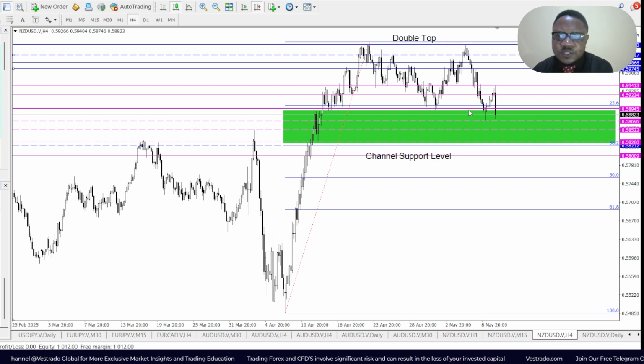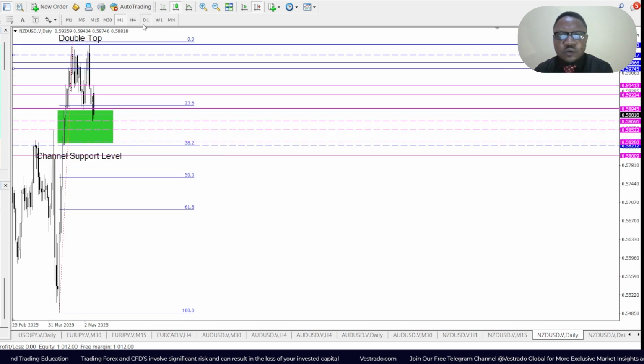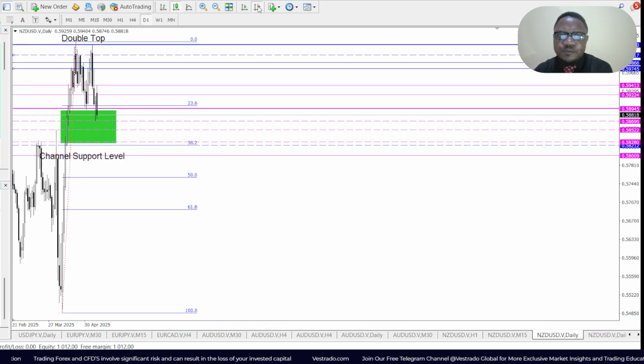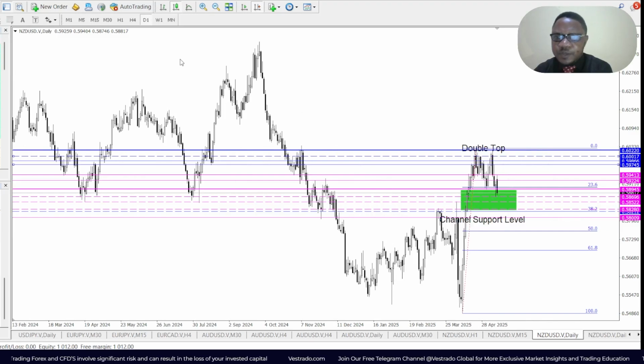And the US-China trade deal that happened today may overshadow again the inflation data released tomorrow. The inflation data, if it's poor for the US, might put the NZD USD a bit bullish. But if it's strong for the US, it might also reinforce what we're seeing right now and push the pair a bit further down. So be on the lookout for that.